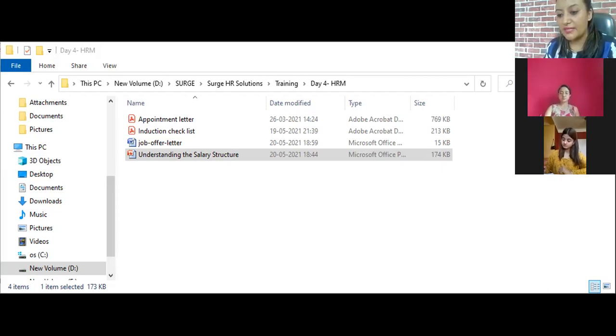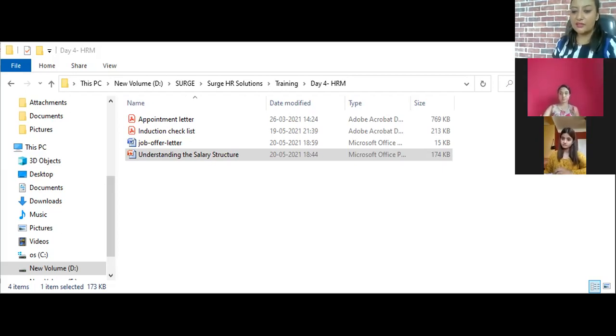So from the gross salary, if you deduct the income tax, and if there is professional tax and all that, then you get the net salary. There is a formula for this also. You can make a note.